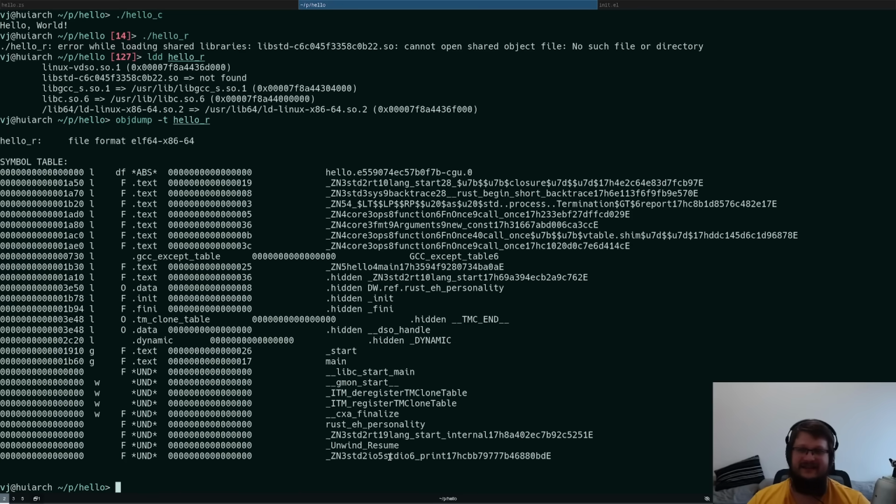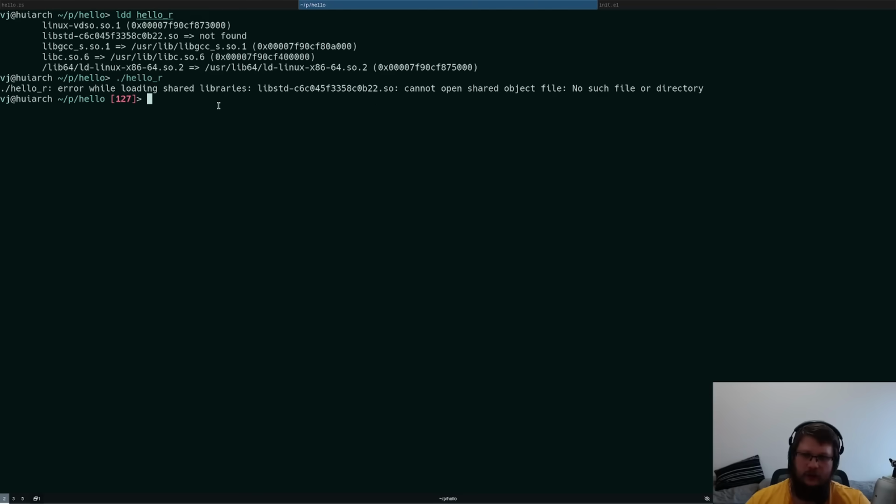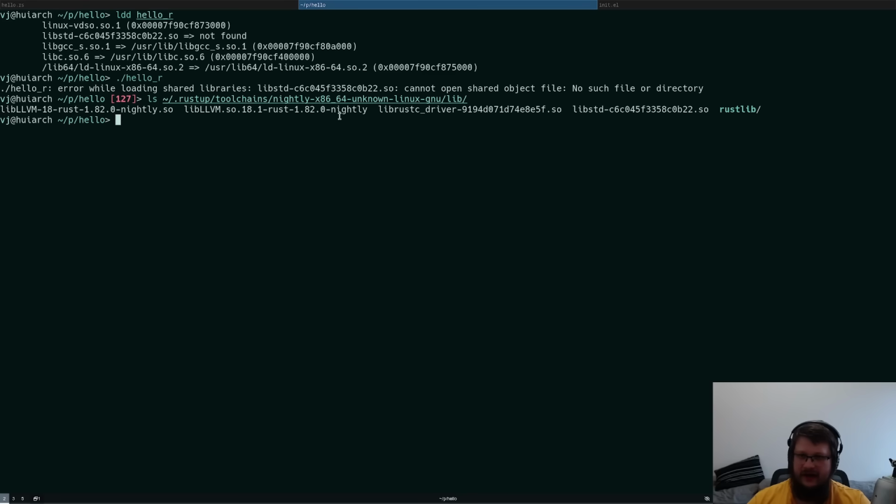So where is this library located, this magical library that my operating system can't find? Well, first we need to know that this shared library is located in our .rustup toolchains. And in my case, it's .rustup/toolchains/nightly/lib. Yeah, there it is.